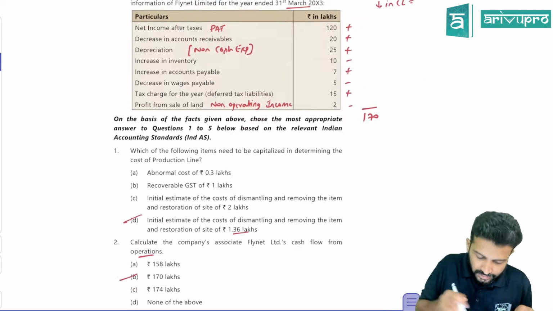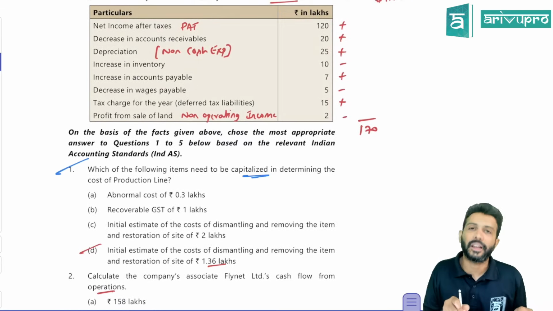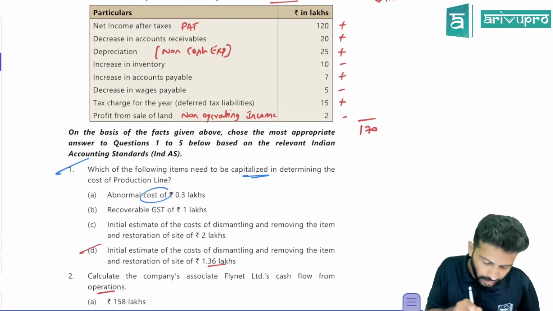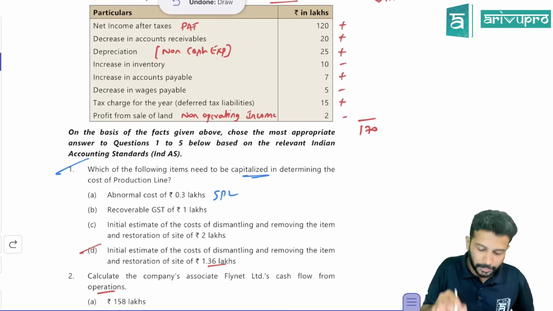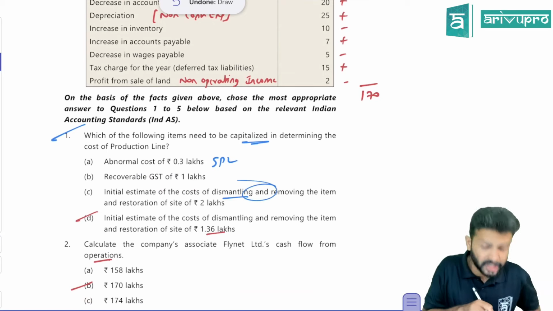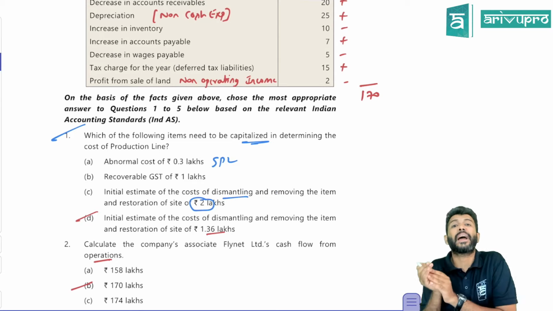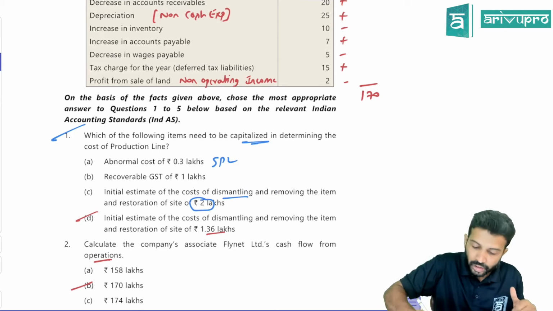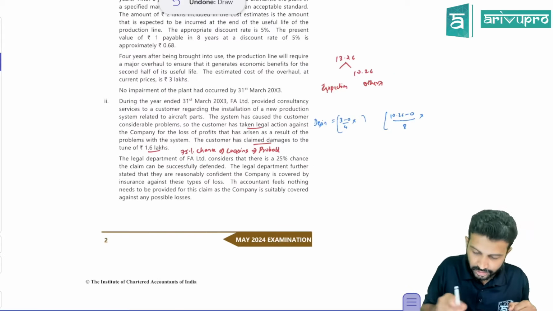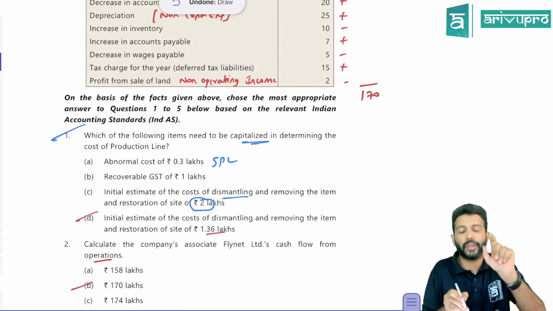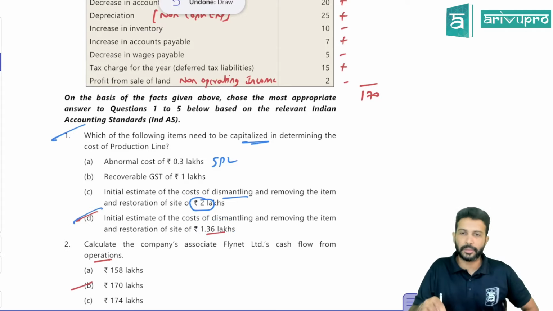Next, what they can ask, I think we can target MCQ 1 also. Check. Which of the following items needs to be capitalized? So what and all will be capitalized? They're asking. Abnormal cost, will it be capitalized? No, it will go off to SPL. Recoverable GST? No, you cannot capitalize. Initial estimate of DSR cost? DSR cost you can add, but can you add the entire 2 lakh? No, you can only capitalize to the extent of present value. And what is the present value of DSR cost? Just now we got it: 1.36. So you can add DSR cost, but only to the extent of present value of 1.36. So D for Delhi is the right option for the first MCQ.